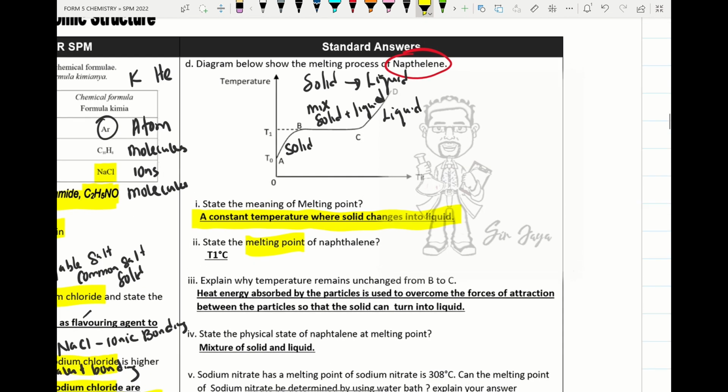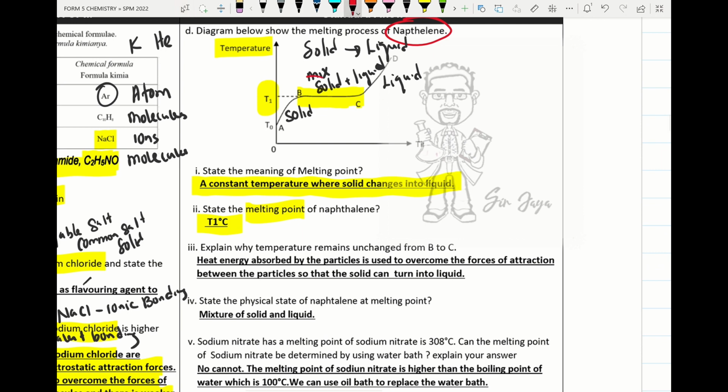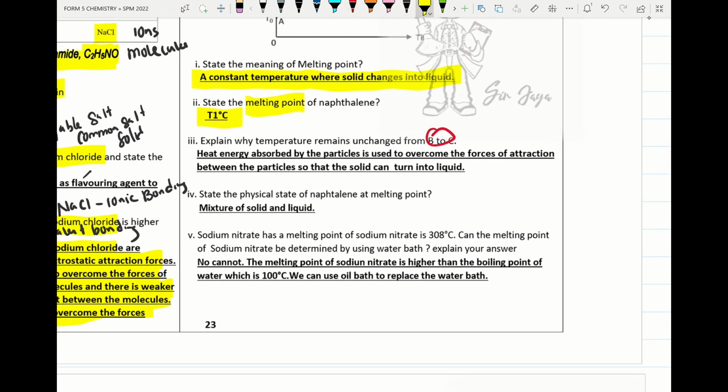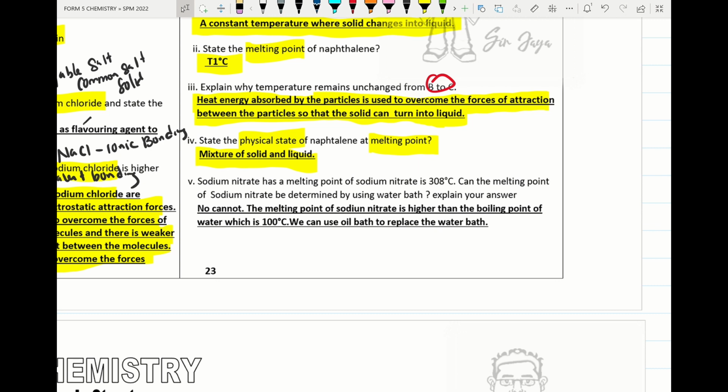What is the melting point? Please take the temperature. Where is the melting point of naphthalene? From B to C, so the answer will be T1 degrees Celsius. And explain why there is no change in the temperature from B to C. This is because the heat energy absorbed by the particles is used to overcome the forces of attraction between the particles, so that the particles from solid can turn into liquid. What is the physical state of naphthalene at melting point? Naphthalene at melting point exists as a mixture of solid and liquid.